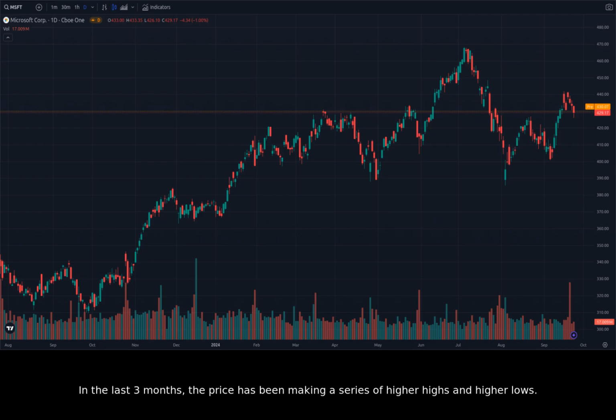In the last 3 months, the price has been making a series of higher highs and higher lows. This is a bullish pattern, and it suggests that the bulls are in control. The price has also been breaking through previous resistance levels. This is a strong indication that the market is bullish on Microsoft.